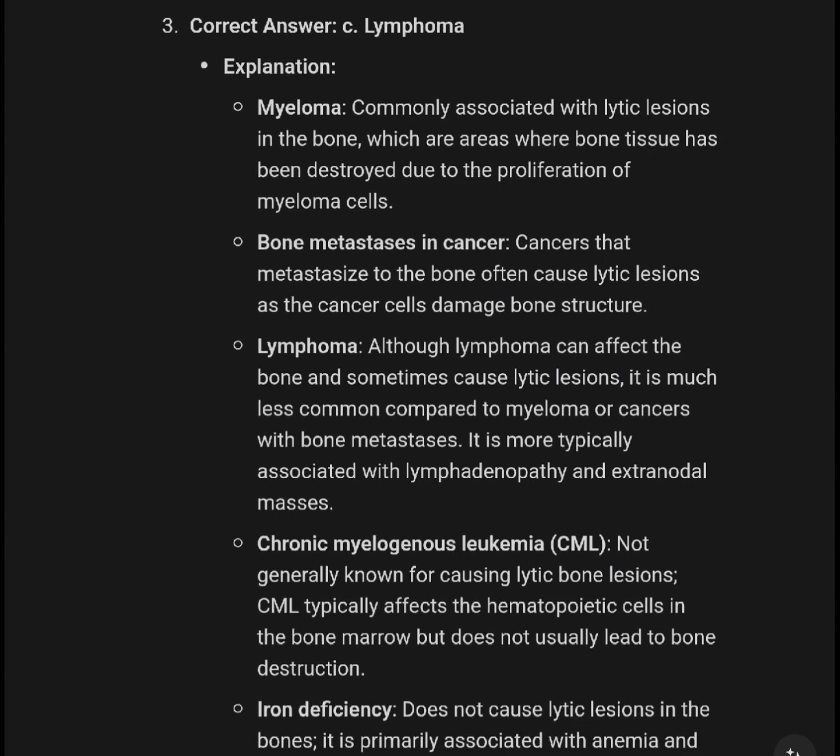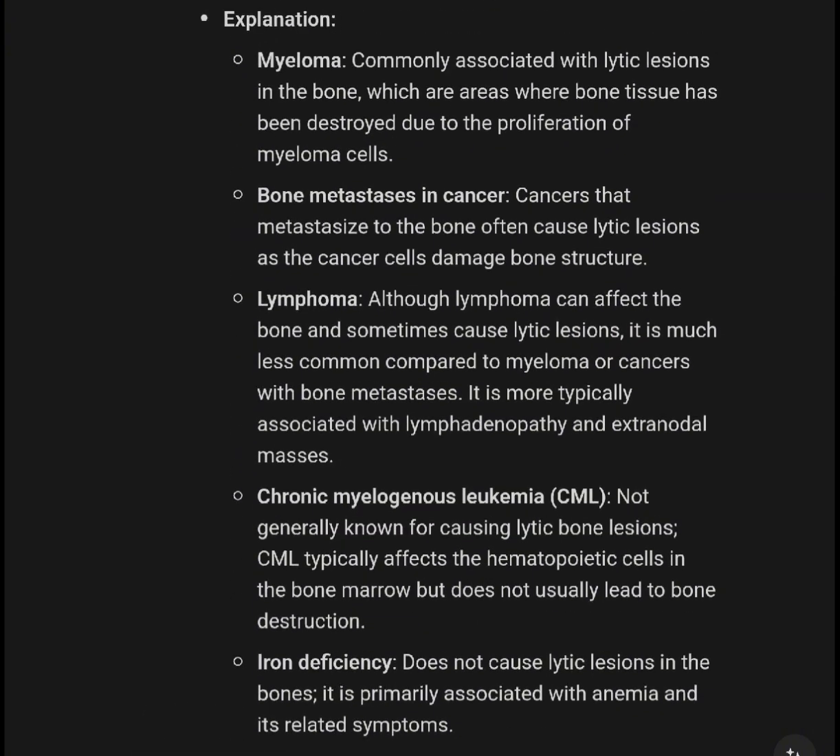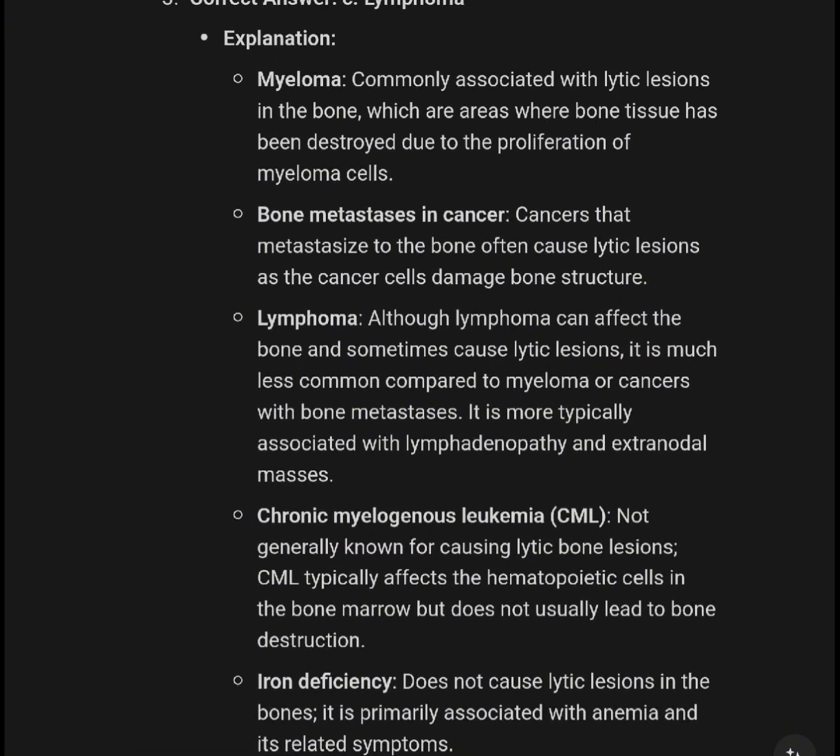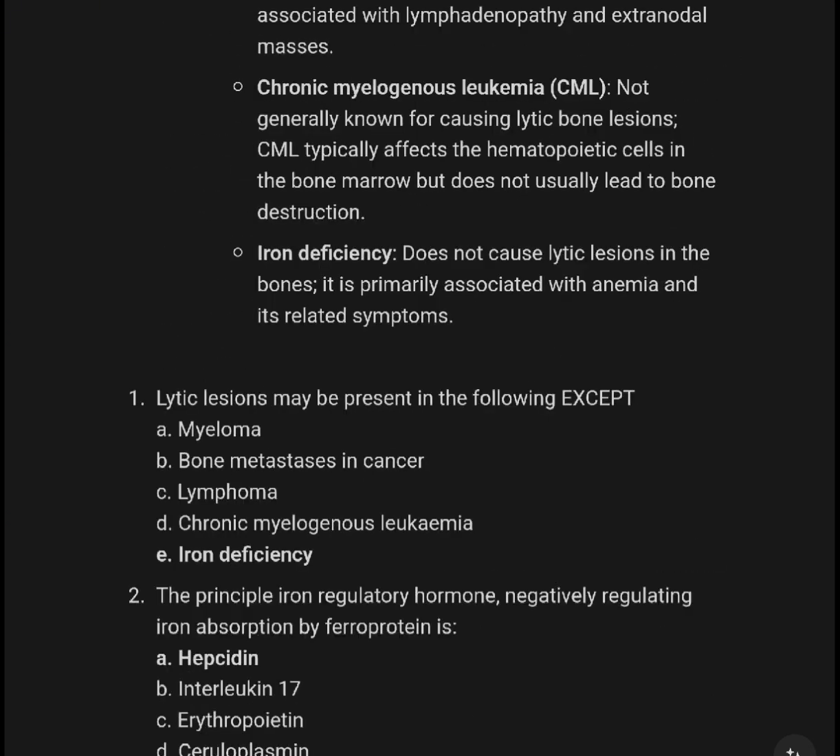Lymphoma, although lymphoma can affect the bone and sometimes cause lytic lesions, it is much less common compared to myeloma or cancers with bone metastasis. It is more typically associated with lymphadenopathy and extranodal masses. Chronic myelogenous leukemia is not generally known for causing lytic bone lesions. CML typically affects the hematopoietic cells in the bone marrow but does not usually lead to bone destruction. Iron deficiency does not cause lytic lesions in the bones. It is primarily associated with anemia and related symptoms.